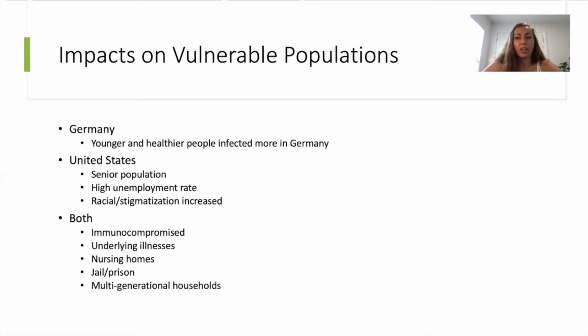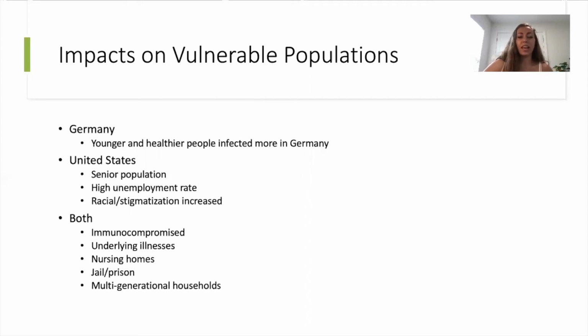And in Germany in particular, younger and healthier people were infected more than other countries, which was kind of unusual because in the United States, the elderly population was more impacted by this virus.